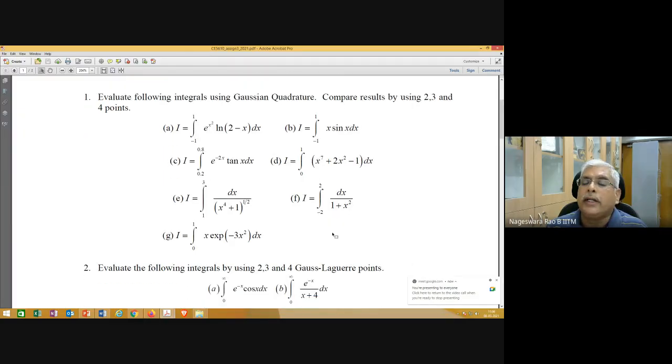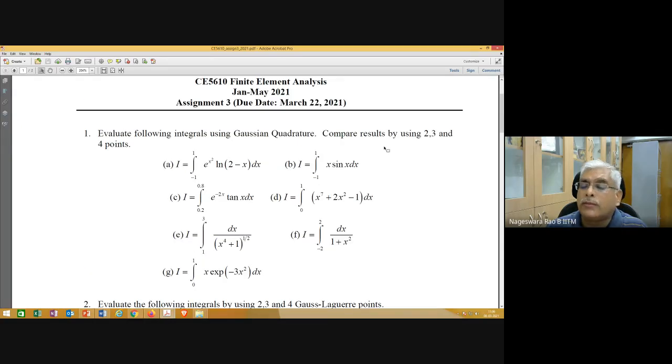You need to do that first before you select your integration points and weights from the table that is shared with you. I told you already, some of you are making use of MATLAB, or some other software like Mathematica. You can go to MATLAB and get the weights and coordinates for different numbers of Gauss points.